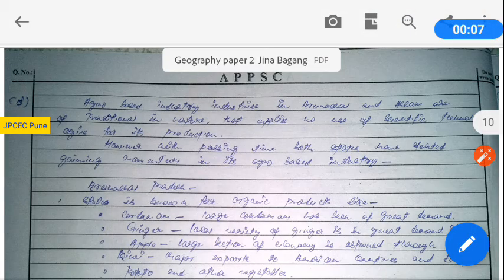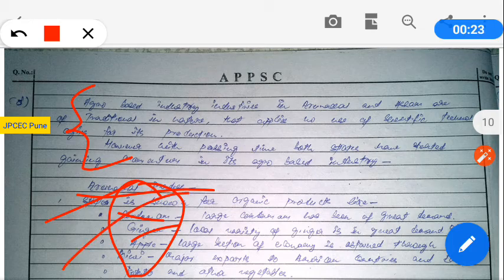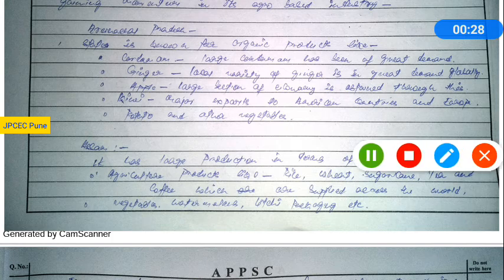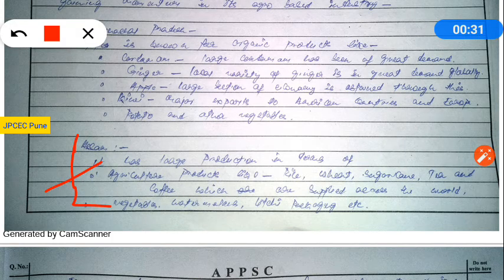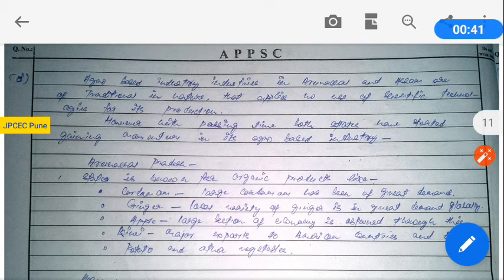Question number 3D, growth of agro-based industries in Arunachal Pradesh and Assam. So first, no doubt you have explained the agro-based industries and what are the sectors in Arunachal Pradesh, namely cardamom, ginger, apple, good. Along with that, in Assam, yes, coffee and plantation. Okay, good. So this is for the 8 marker question, and you have addressed both the subparts, Assam and Arunachal Pradesh and its growth prospect.